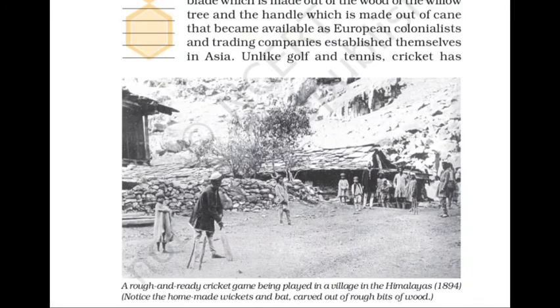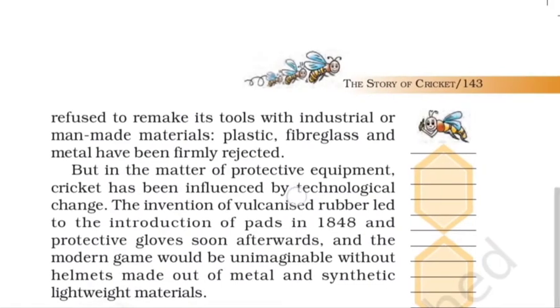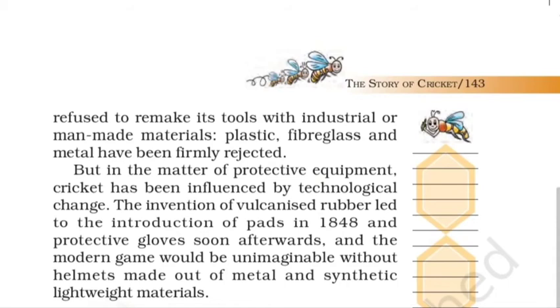Unlike golf and tennis, cricket has refused to make its tools with industrial or man-made materials. So unlike other sports, cricket does not let industrial materials in, and it is always handmade. Plastic, fiberglass, and metal have been firmly rejected. But in the matter of protective equipment, cricket has been influenced by technological change.